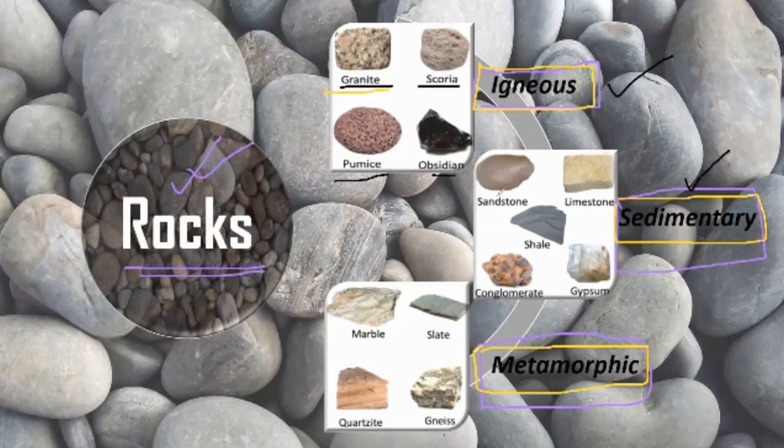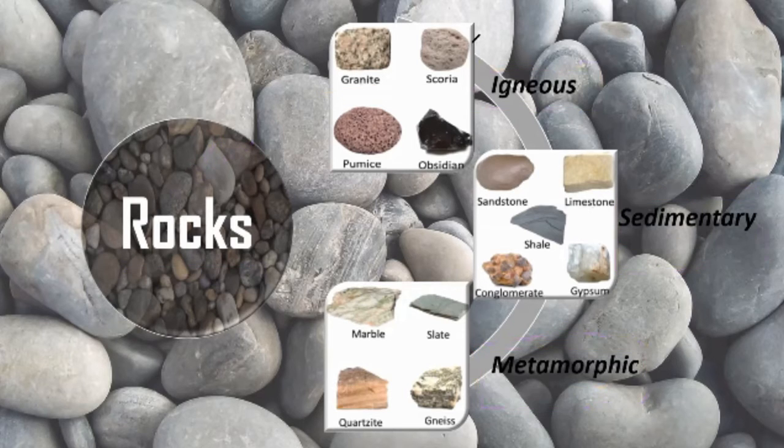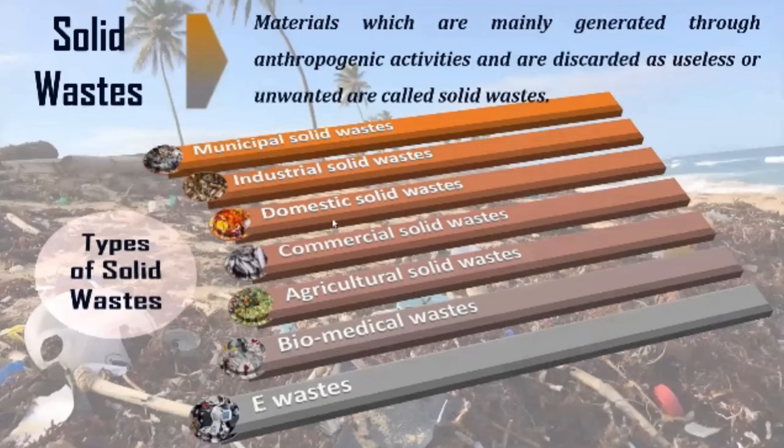Next we have sedimentary rocks. The best examples are sandstone and limestone. After that there is shale. After that there is conglomerate and gypsum. Okay, gypsum is also very popular and it is a sedimentary rock, right? Now metamorphic rocks: the most common are marble, quartzite, gneiss, and slate. Okay, now all these are used for flooring materials and are present in plenty in the environment, right? Okay, so next, after the rocks, let us go to the next slide.